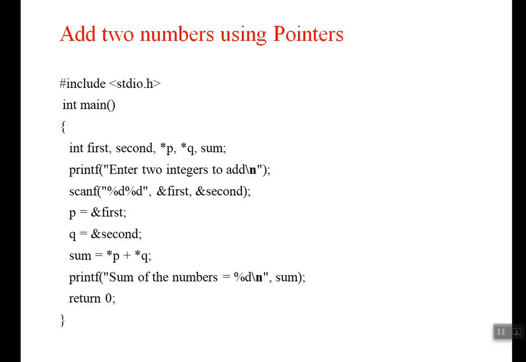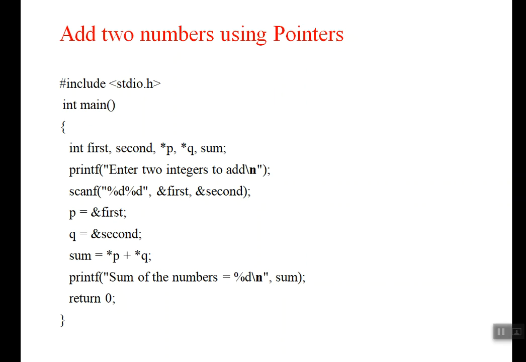Yes, float star P comma star Q. Is it possible to store the address of an integer variable into a floating point pointer? No, we can't do it, because the data type of the pointer and the data type of the variable should match. So an integer pointer can store the address of an integer variable, and a floating point pointer can store the address of a floating point variable, right?